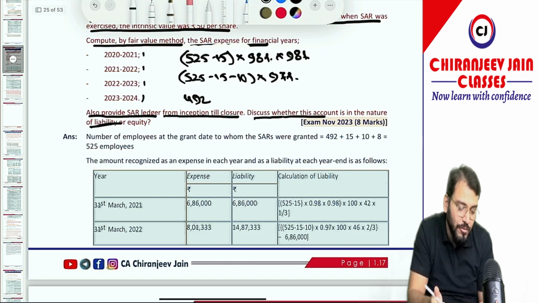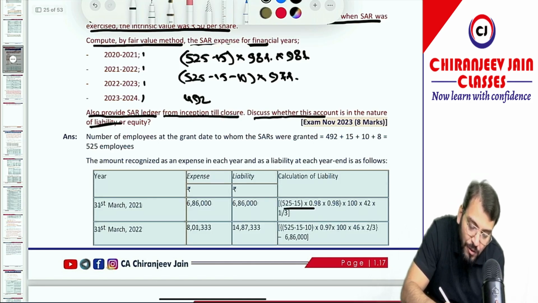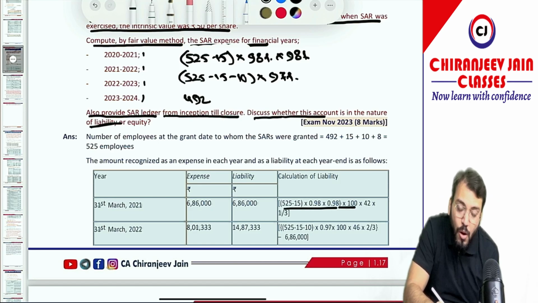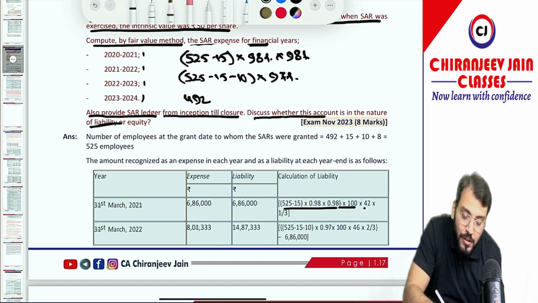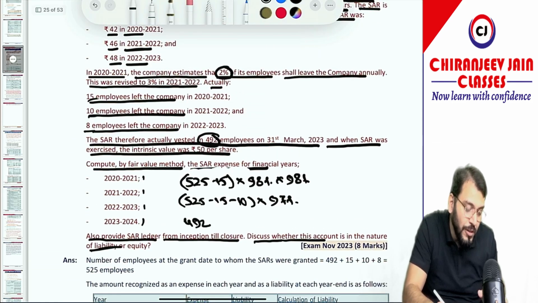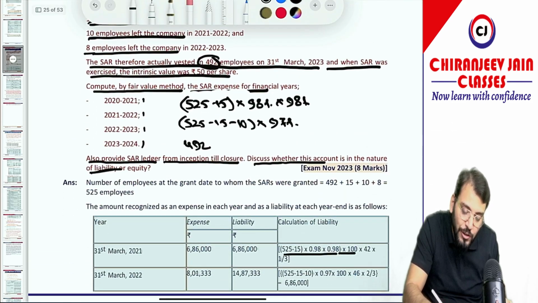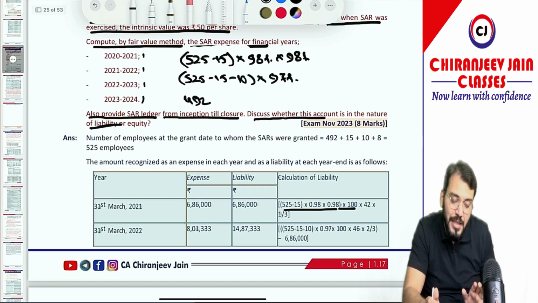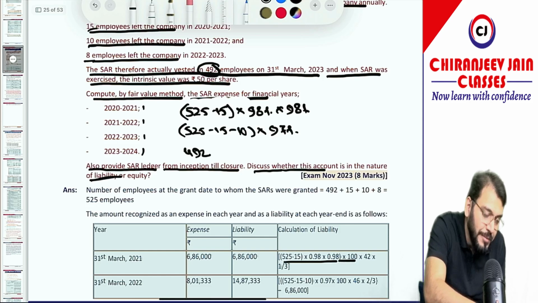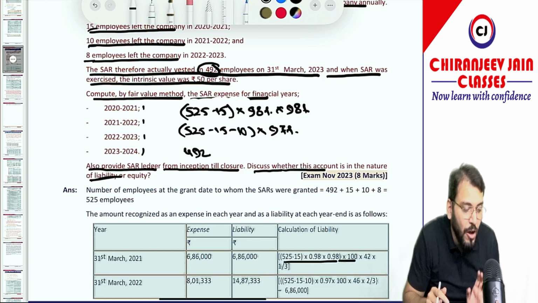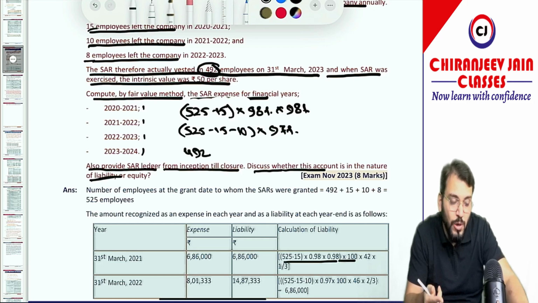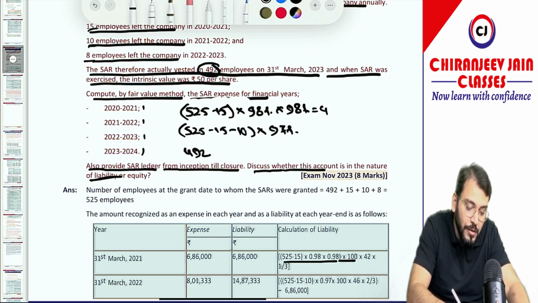Now you can see the calculation: first they have taken 100 options, 100 shares granted. Correct. What is the fair value of the option for the first year? It is 42, so into 42 into 1 by 3 they have done. What have they done? 525 minus 15 into 98% into 98%. It is coming to 489.8, so 489.8 will become 490 employees, 490 employees into the number of options, that is 100.